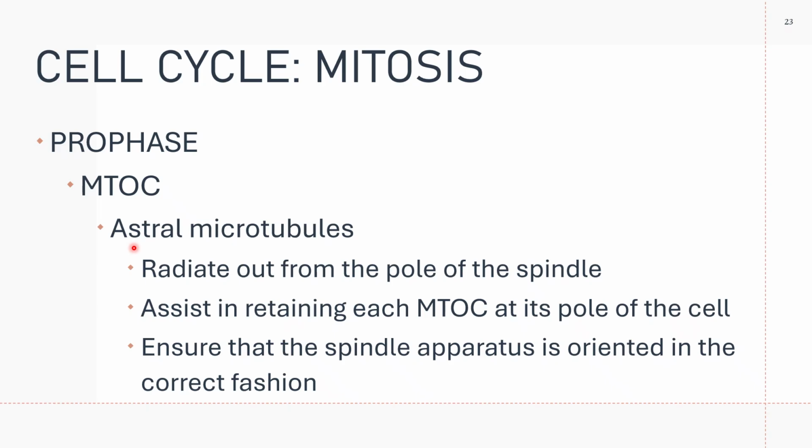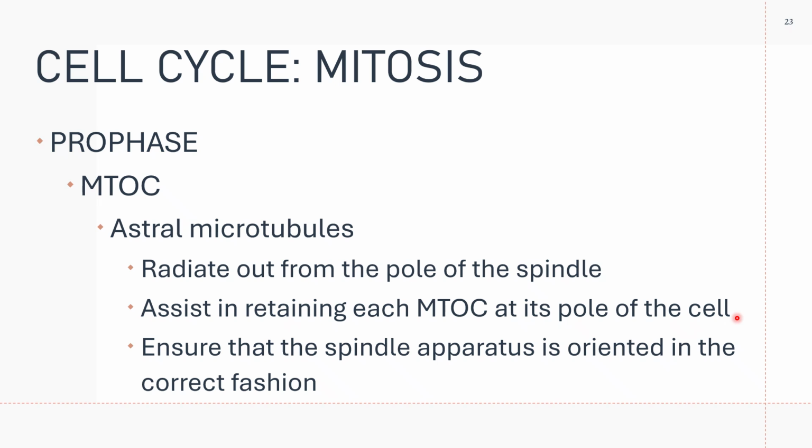The function of your astral microtubules is to assist in retaining each microtubule organization center at its pole of the cell. Meaning, you MTOC, you stay right there. Do not move.